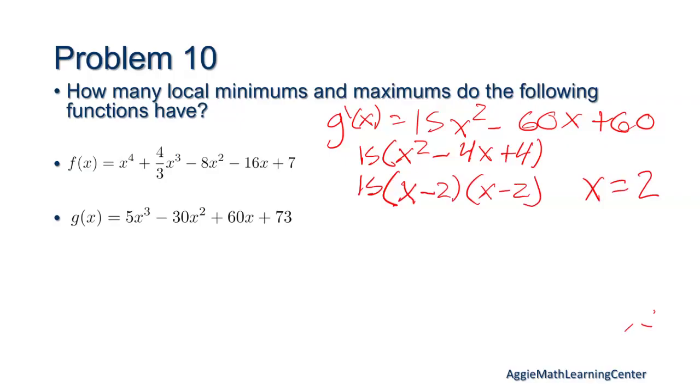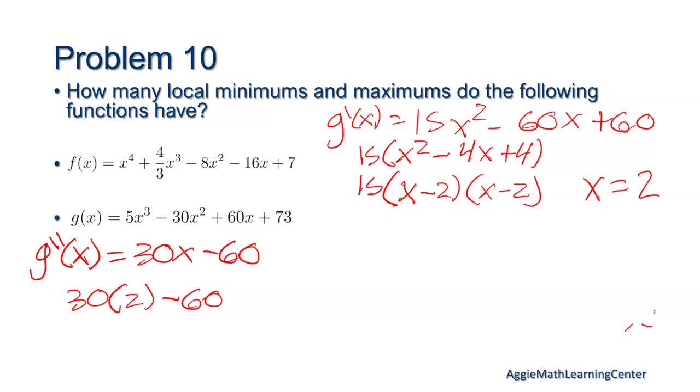Okay, so do we want to try the second derivative way or do it the same way? Okay, let's do it. So g double prime, we get 30x minus 60. Okay, and then we can plug 2 into that. 30 times 2 minus 60 is 60 minus 60, which is just 0. So it's not concave up or down. So do we have a minimum or maximum there? No. So yeah, this one just has nothing. Okay, questions on these? On either method?